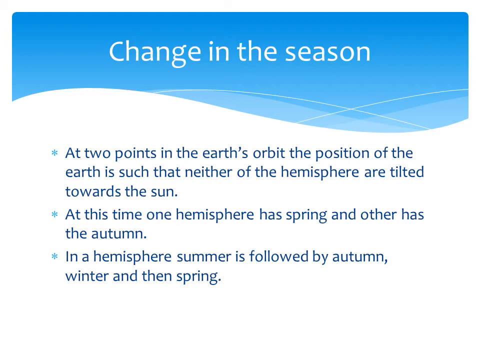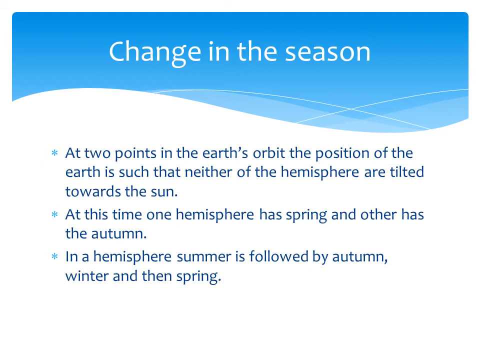Okay. And then next one, change in the season. At 2 points in the Earth's orbit, the position of the Earth is such that neither of the hemispheres is tilted towards the sun. So, next we are talking about the spring season and the autumn season. First we have seen summer and winter. Now we are discussing the autumn season and spring season. At the 2 points in the Earth's orbit, neither of the hemispheres is tilted towards the sun.